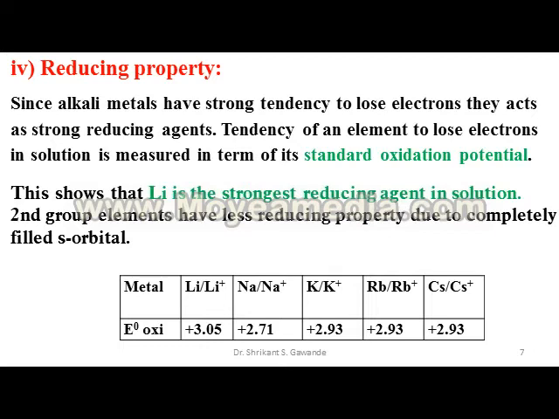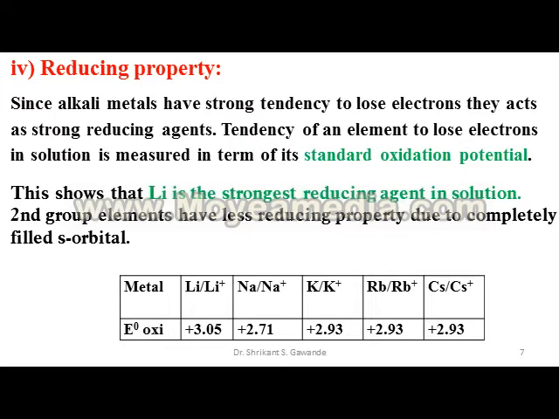If you see the below table, there is Li having Li positive ions. Li has a strong tendency to lose electron.